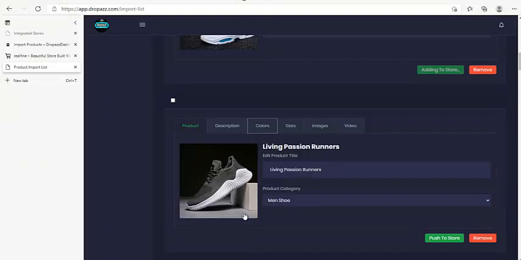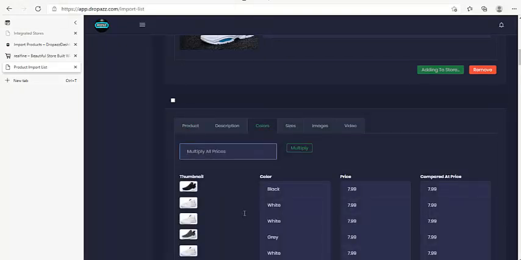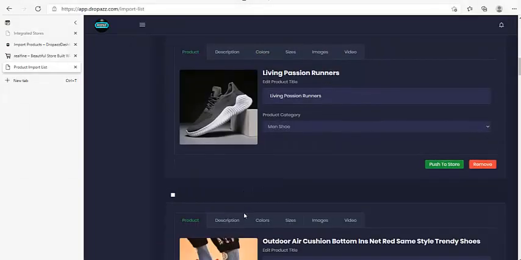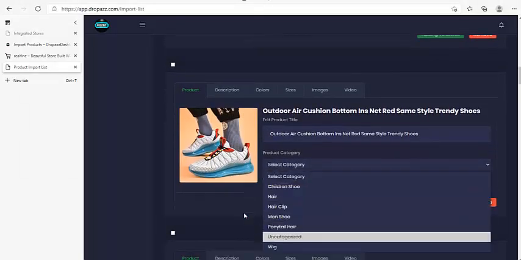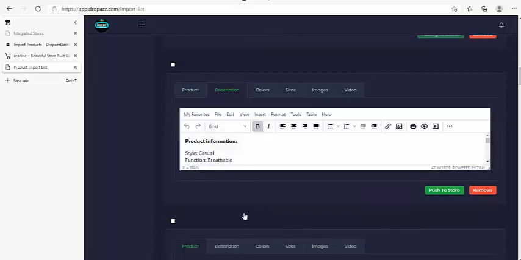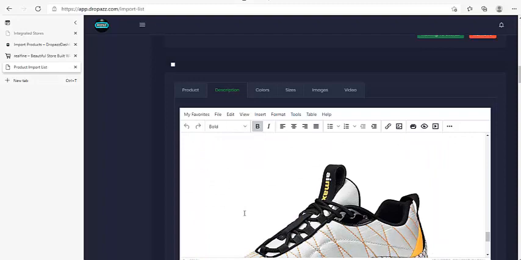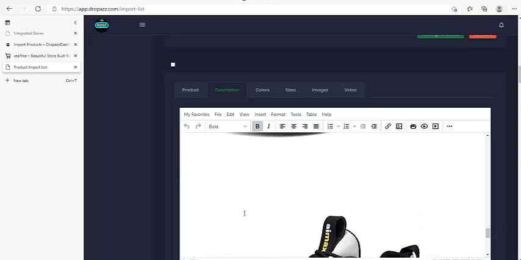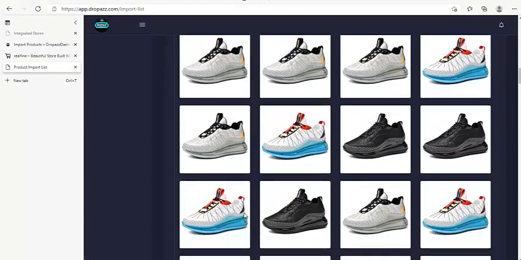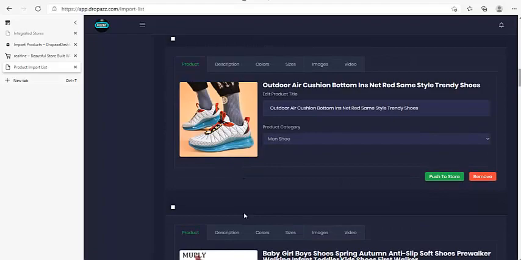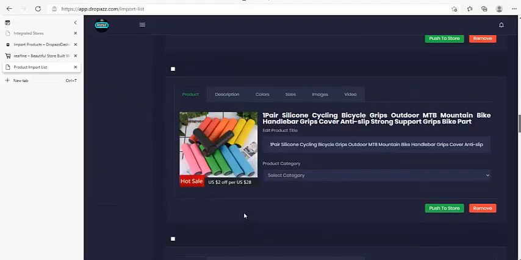and then color, and then I change this one maybe to multiply by 4. All right, multiplied, and then I push to shop, and then this one, men's shoe. By the way, this is the product description. In case you don't know, the product description is obviously clear, with the product images and wonderful looking colors. And then I simply push to shop. Okay, the network is a bit funny.